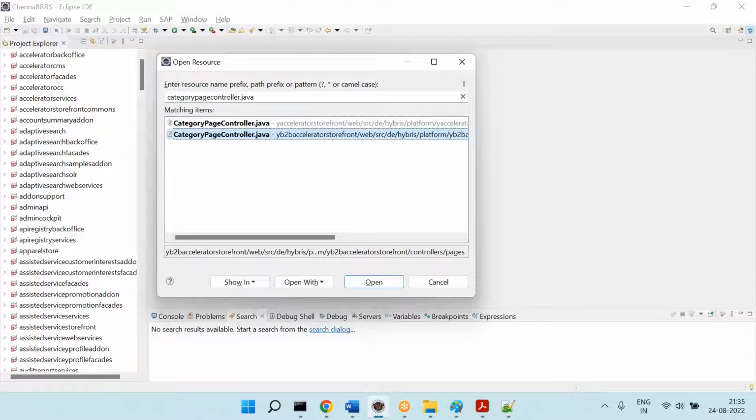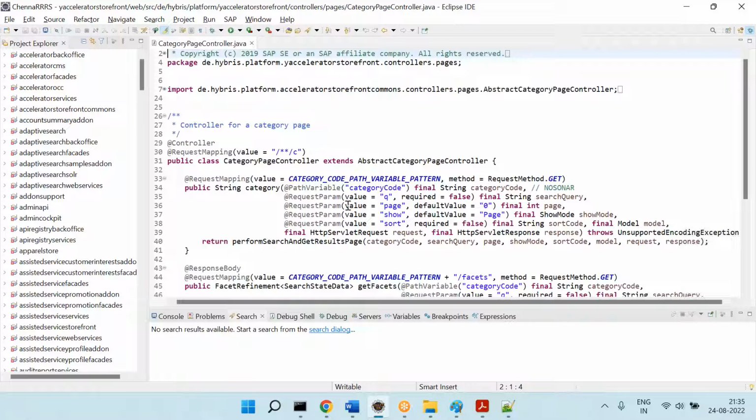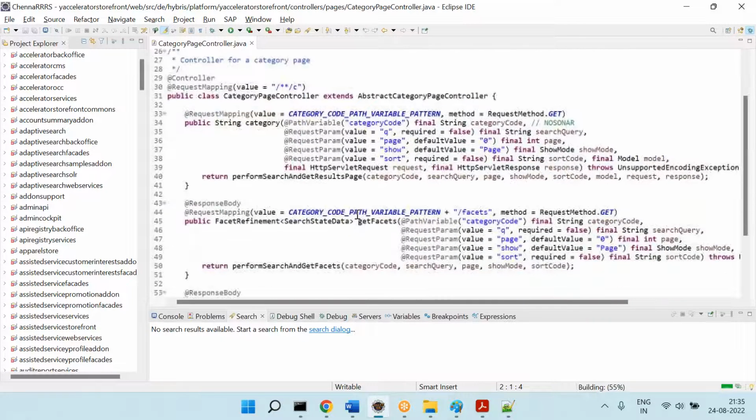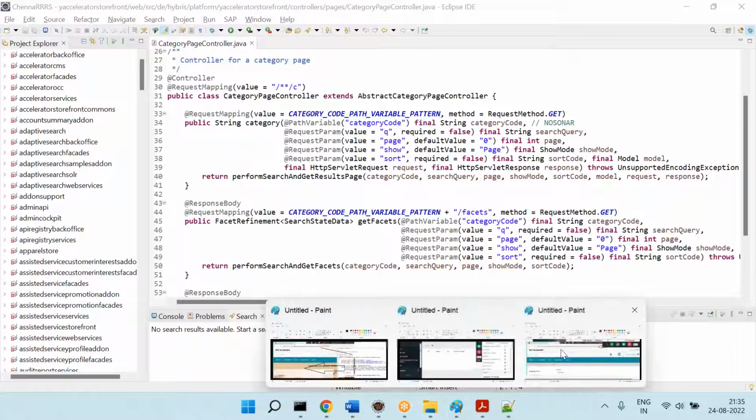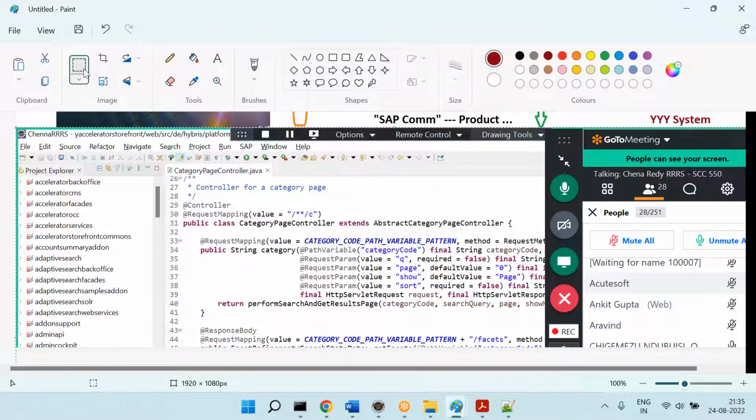So you can see it is there two times. One is for B2C, another one is for B2B. So when you hit that URL, this is the controller called. This has a bunch of logic. Because of all this logic, you get some results, and those results you are displaying there.